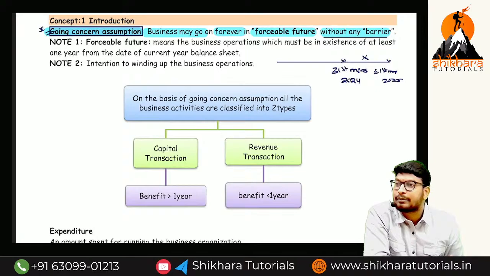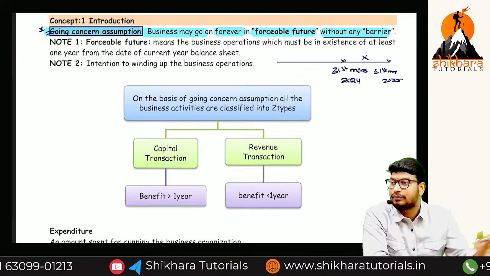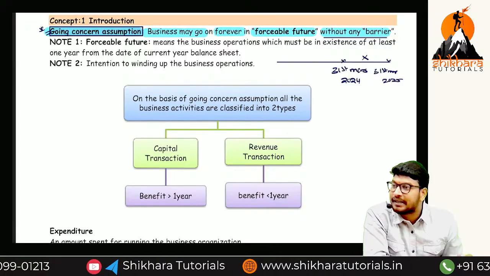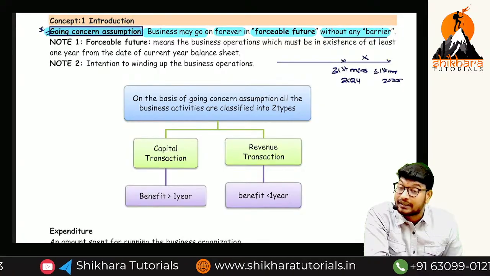Sale of goods is which type of transaction? Will the benefit be more than 1 year? No, it will be completed just now. Paying salary to the employee. Okay, if you pay the salary to the employee, how much benefit are we going to get?